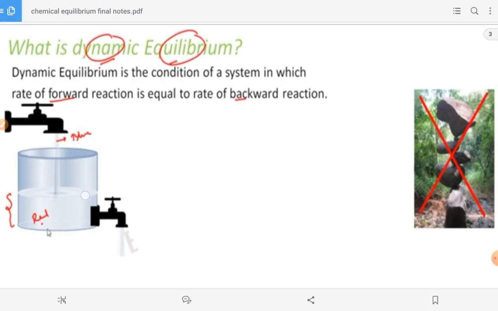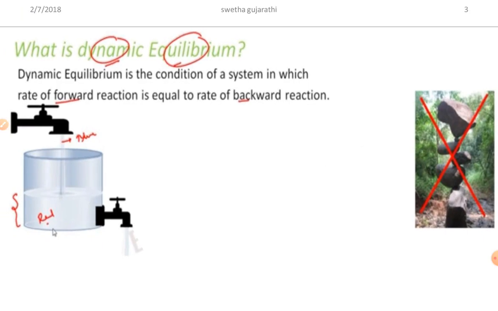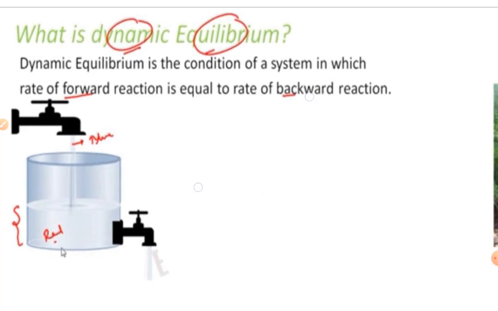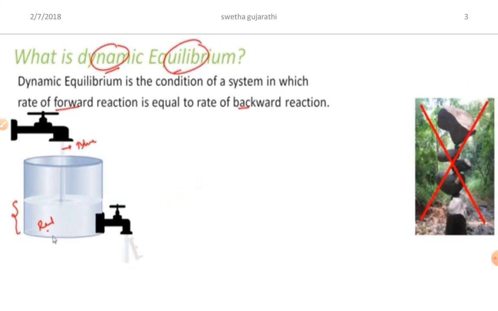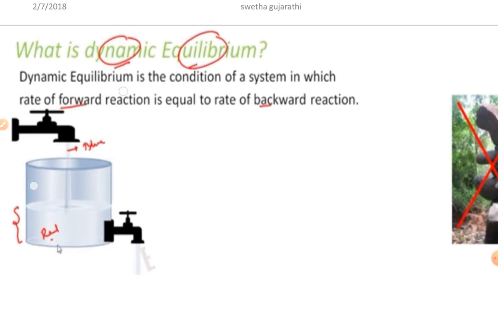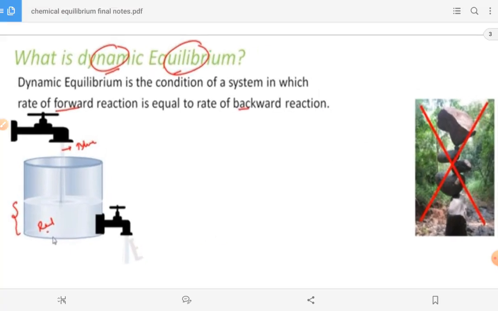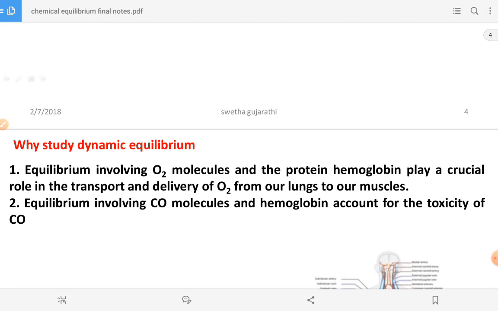So this is our example for dynamic equilibrium. So here we have the dynamic equilibrium. Okay, so now you come to know what is the meaning of dynamic equilibrium. Dynamic equilibrium is the condition of the system in which the rate of forward reaction is equal to the rate of backward reaction. Okay, so that is the meaning of dynamic equilibrium.